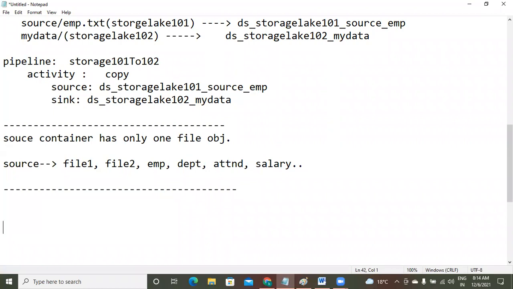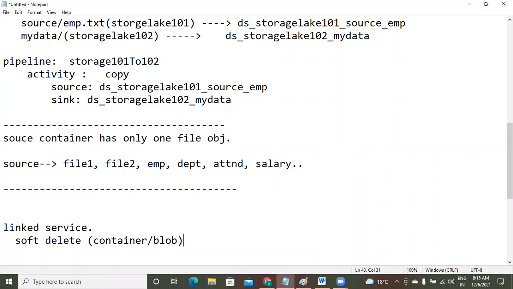About the above works, at the time of creating the linked service, what error did you get? At the time of creating the linked service for your data lake, you got some error. That error was because of the soft delete option. So whenever that error comes, you have to disable two options: soft delete option for container, and soft delete option for blob. These two options you need to disable. Then your linked service will be successfully created.